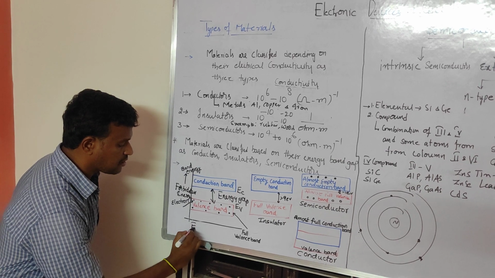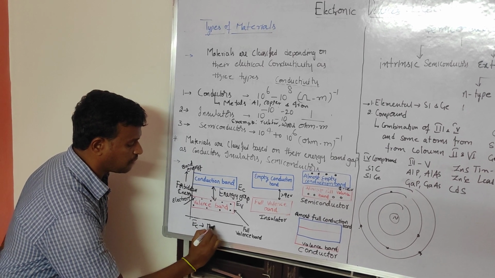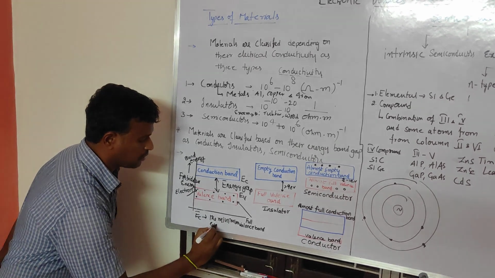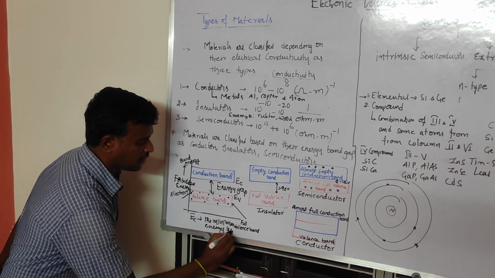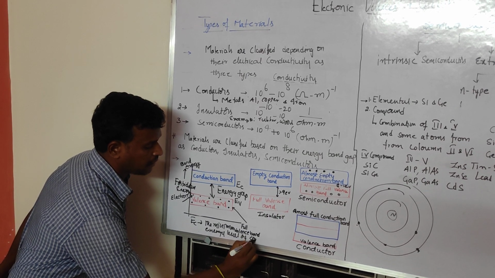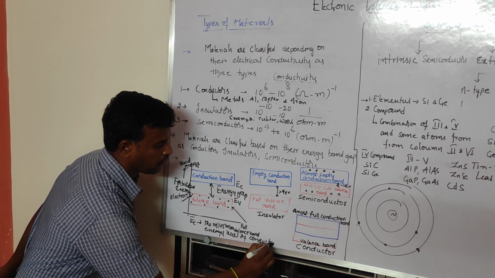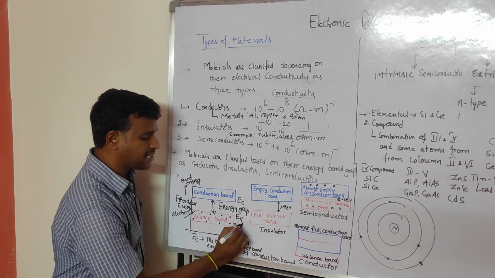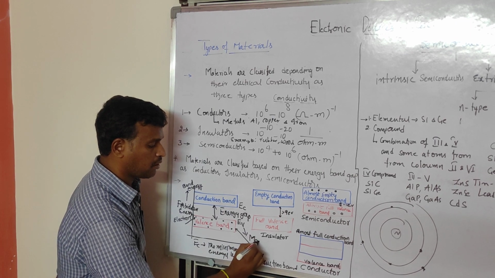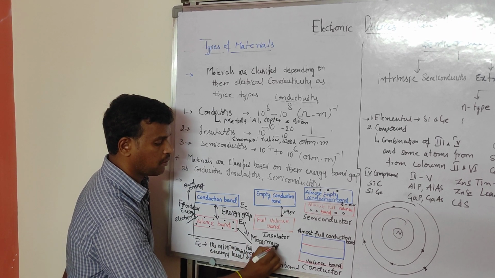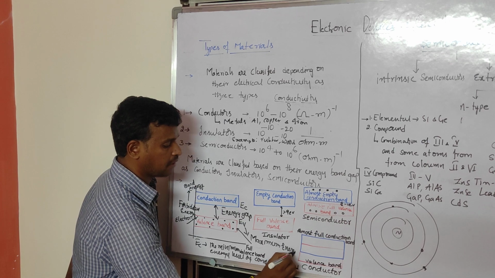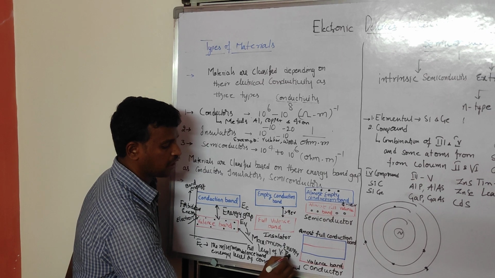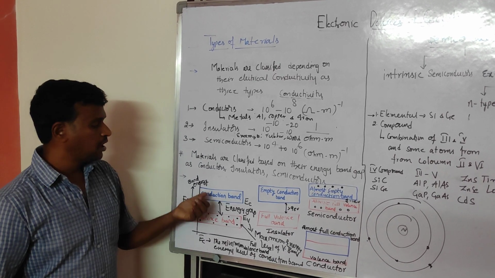EC is the minimum energy level of the conduction band, and EV is nothing but the maximum energy level of the valency band. In short form we will represent them as VB and CB.